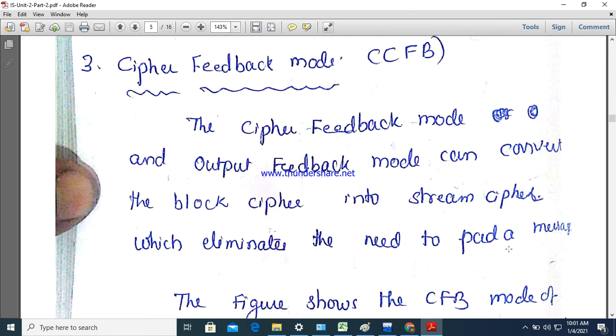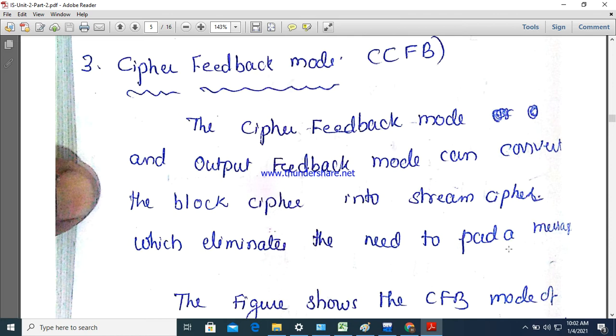In block ciphers we have to convert the message into 64-bit or 128-bit blocks. If it does not have exactly 64 bits, then we need to add additional bits like 0.